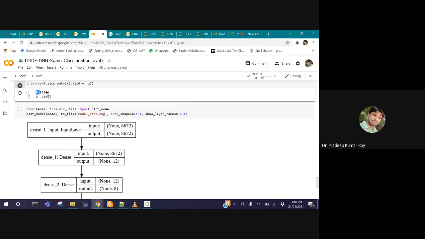Just to show the process of developing the model, I have run only 2 epochs. So don't worry about the result. Just see how this is working. Now see the model configuration.